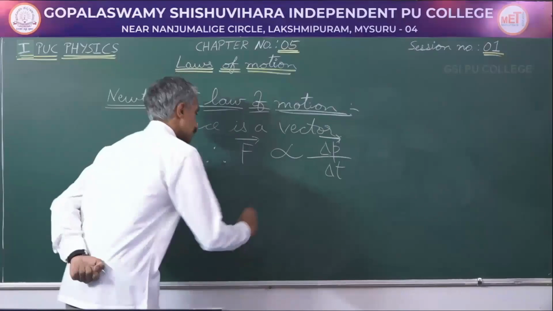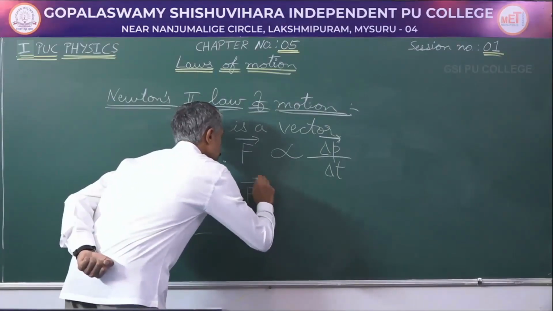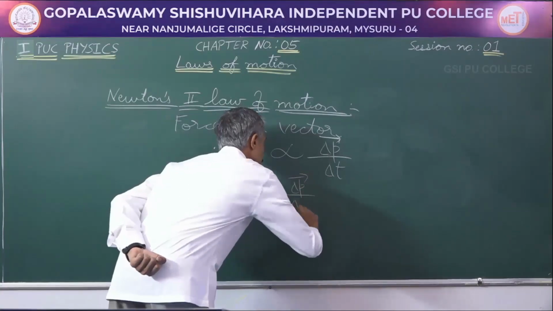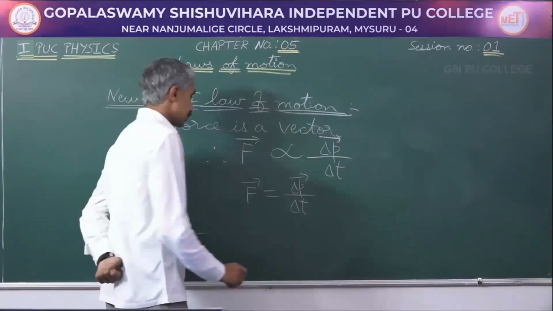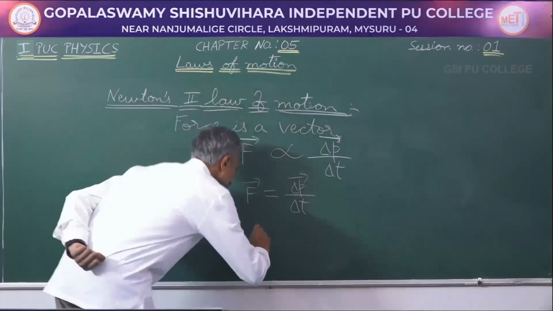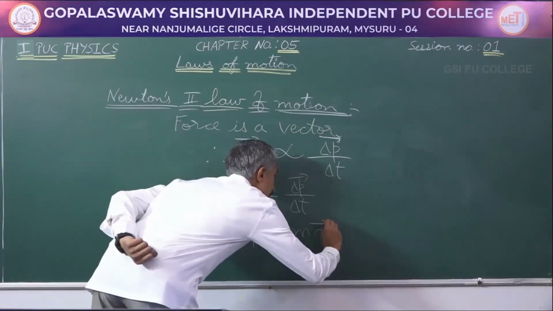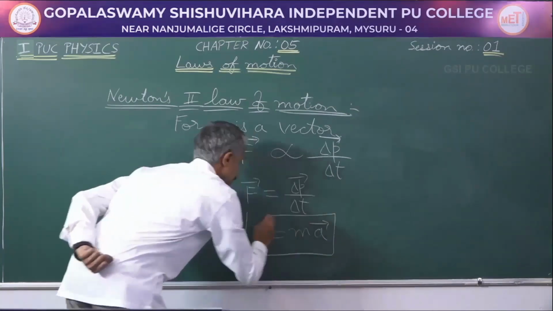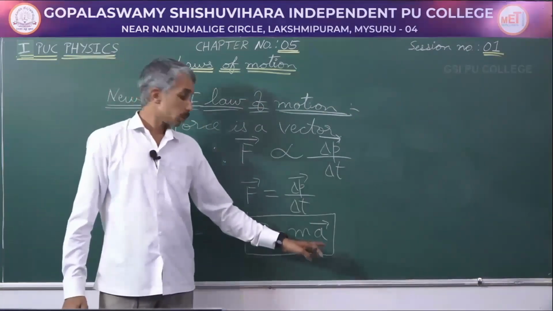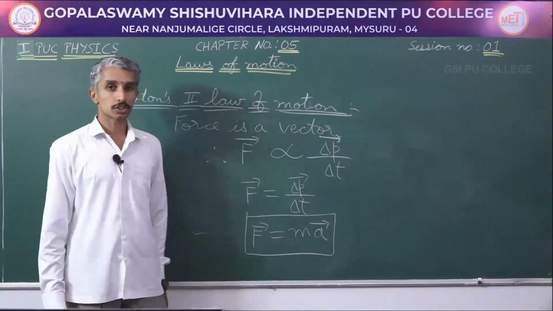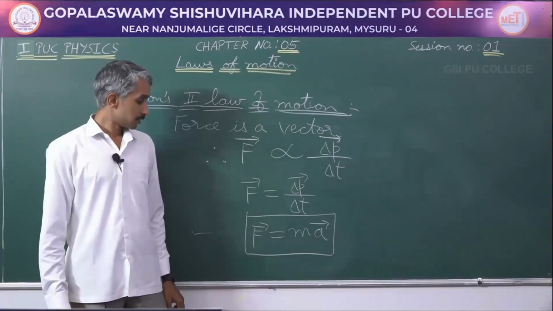Momentum is also a vector, and finally force gives me rate of change of momentum. By doing mathematics, what I have is force is equal to mass into acceleration. Acceleration is a vector, therefore force is also a vector.